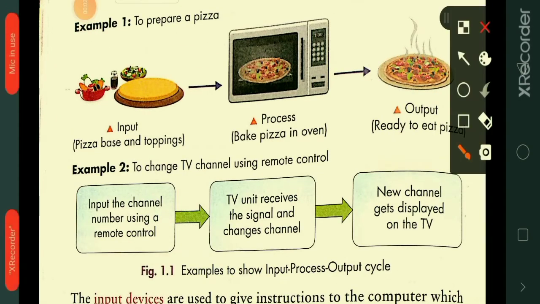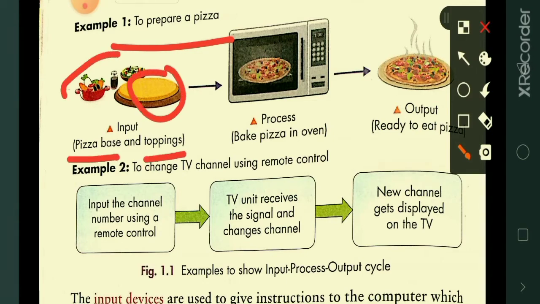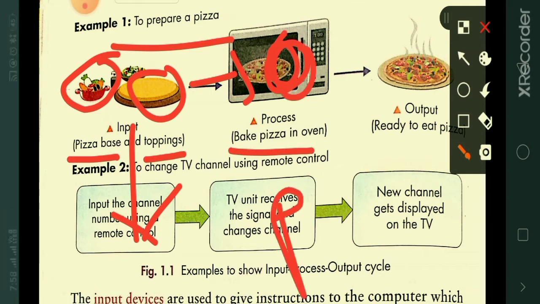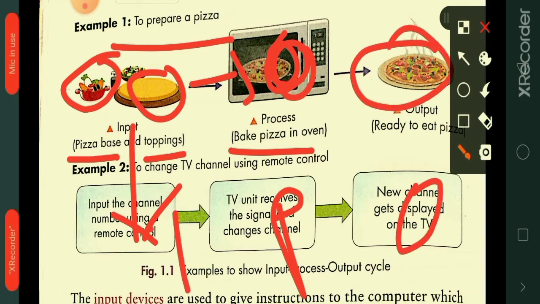To prepare a pizza, we follow the IPO process. See here. First, to prepare a pizza, we need pizza base and topping. So this acts like an input. We put it in the microwave oven to bake the pizza. So it processes here. This is known as P, processing. Finally, we get the pizza to eat. It is known as output. Okay. So this is the IPO process.